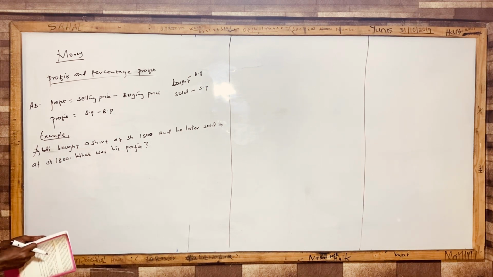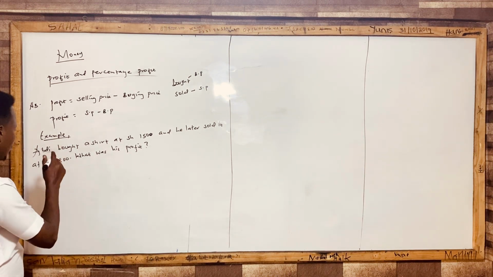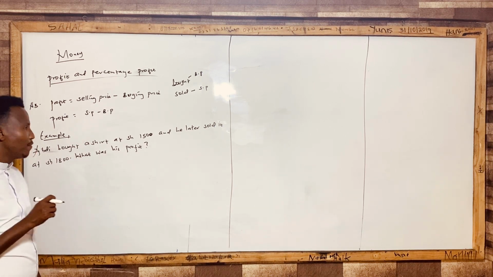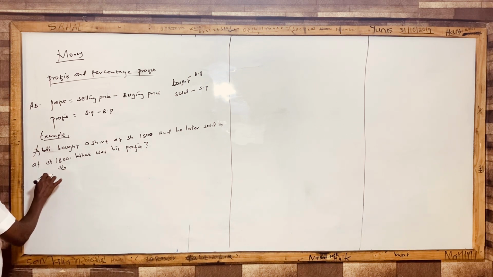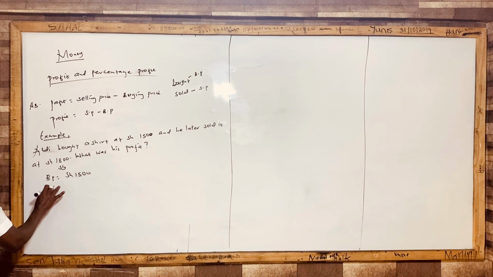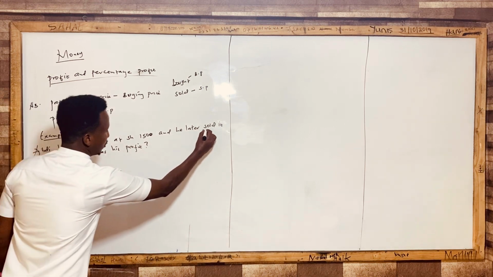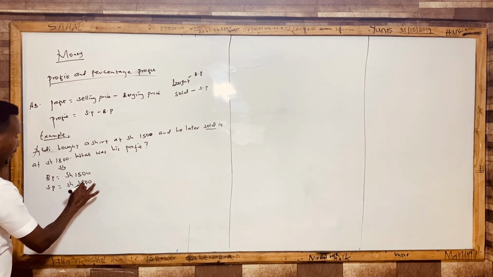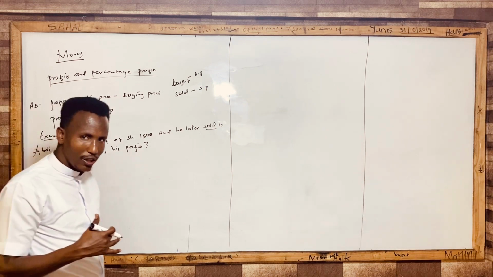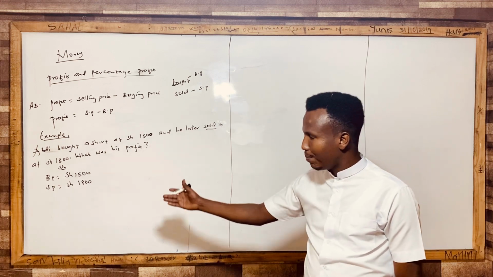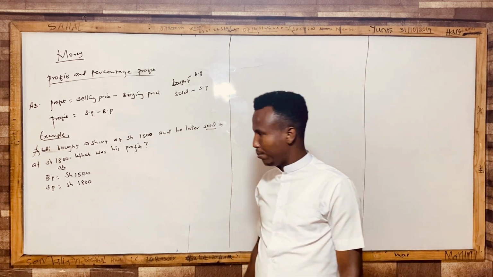Now when you go to such a statement and read, I told you at the beginning, if you see the word bought, that is the buying price. So you're told Abdi bought a shirt at shilling 1,500. So this is my solution. I'll say the buying price is shilling 1,500. Now our selling price, this is sold. You are told sold, that is the selling price. So this is 1,800. Ask yourself, is this character making a profit or a loss? This person is making a profit because the selling price is greater than the buying price.